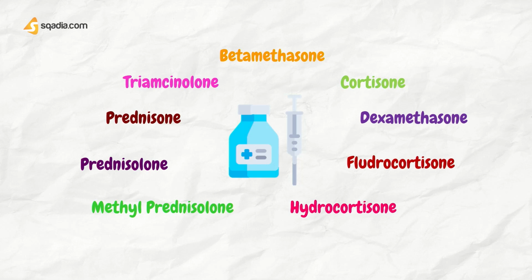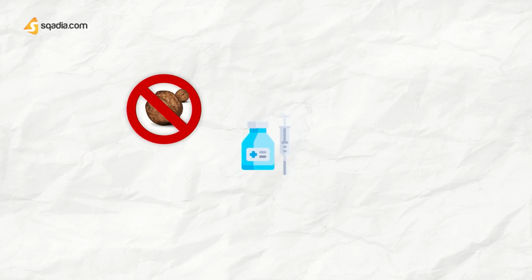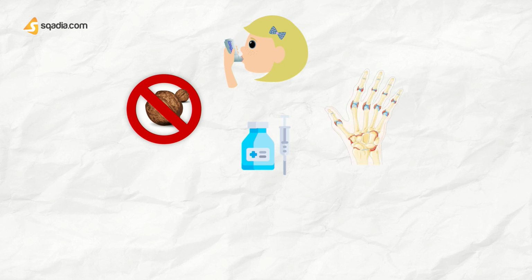Let us talk about the therapeutic uses of steroids. Several semi-synthetic derivatives of corticosteroids are available. These agents vary in anti-inflammatory potency, mineralocorticoid activity, and duration of action. Corticosteroids are used in replacement therapy and in the treatment of severe allergic reactions, asthma, rheumatoid arthritis, other inflammatory